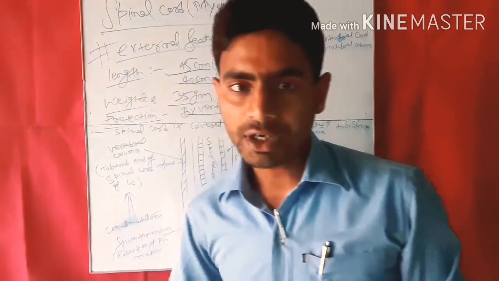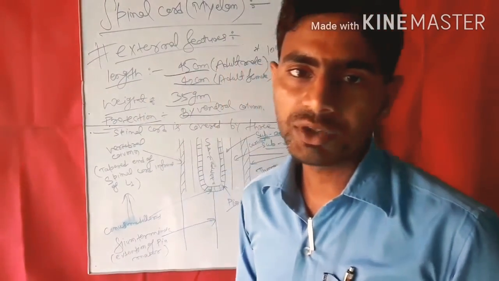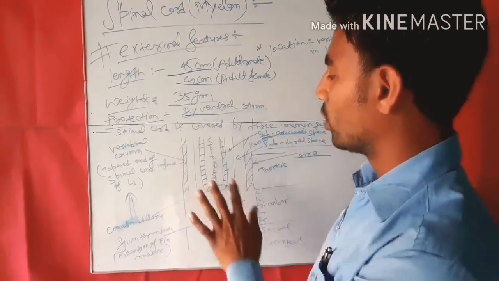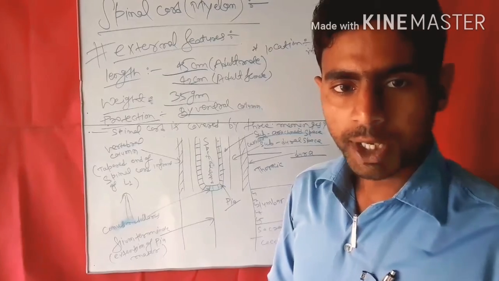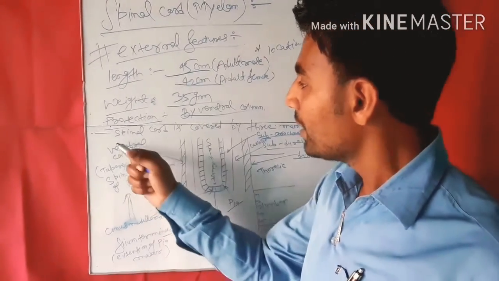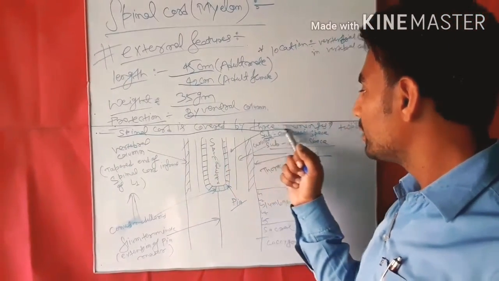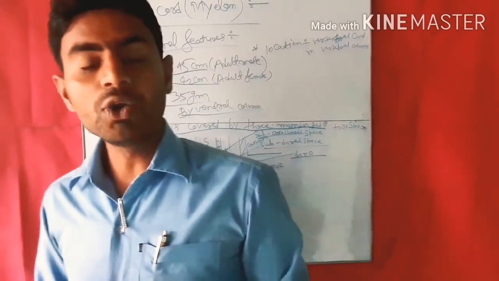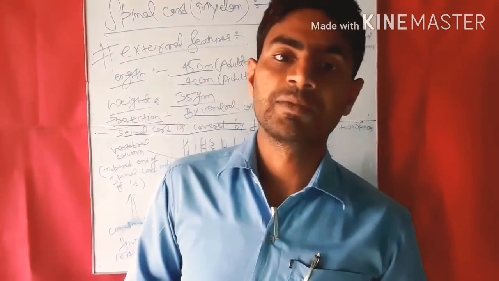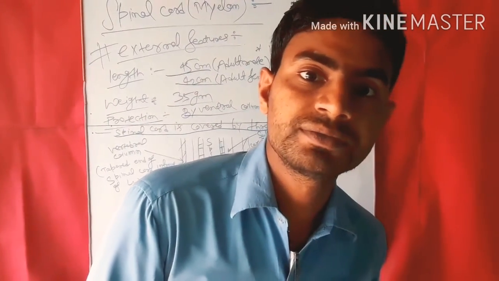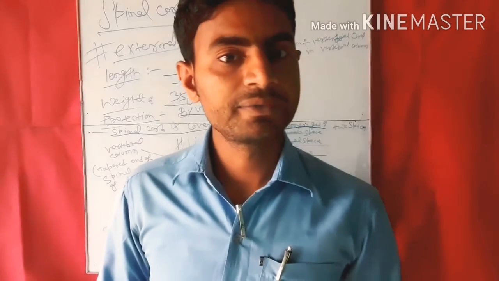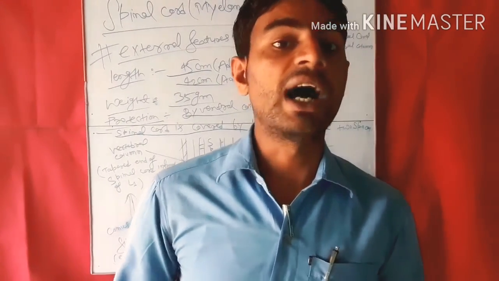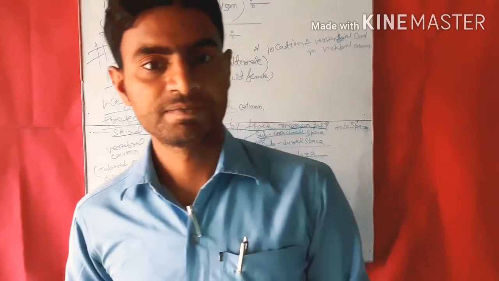This is the external feature. Now we are studying the external features of the spinal cord, the myelon. Here you are seeing the spinal cord, and the spinal cord is covered by three meninges. Outer is the dura mater. Dura means hard, thick.